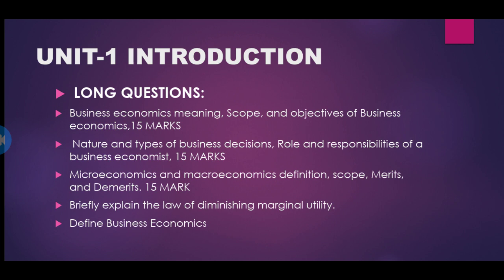If you concentrate on these 3 long answers, definitely 2 long answers are going to be there in the question paper. Which 3 did I say? Law of diminishing marginal utility is also a 15 marks answer. Okay, business economics: meaning, scope, objectives, role and nature. Next, micro and macro. Let me explain business economics once in short.